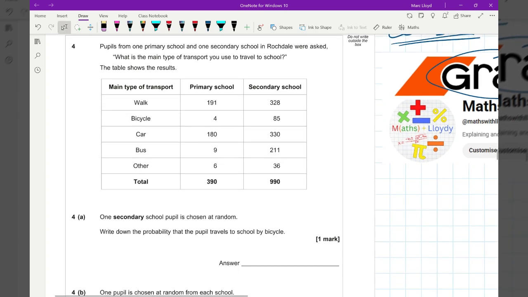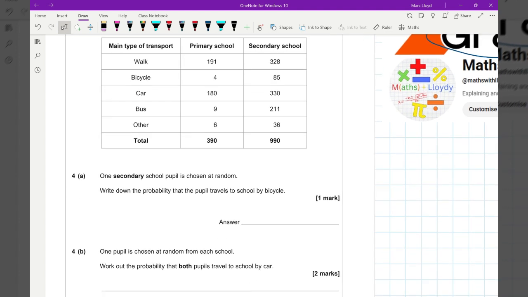Let's get into it. So question 4, pupils from one primary school and one secondary school in Rochdale were asked, what is the main type of transport you use to travel to school? The table shows the results. One secondary pupil is chosen at random. Write down the probability that that pupil travels to school by bicycle. So there are 990 of the secondary school pupils, and travel by bicycle is 85. So that's the probability, and we don't have to simplify.